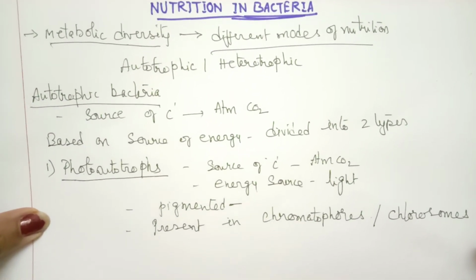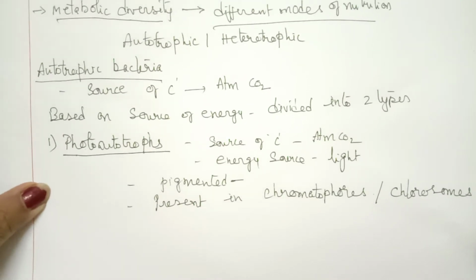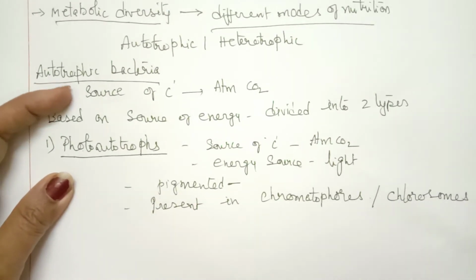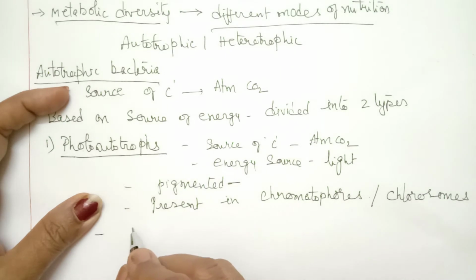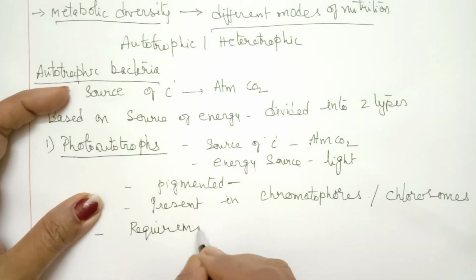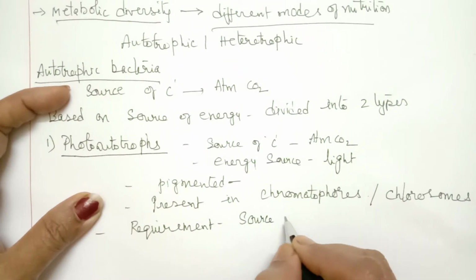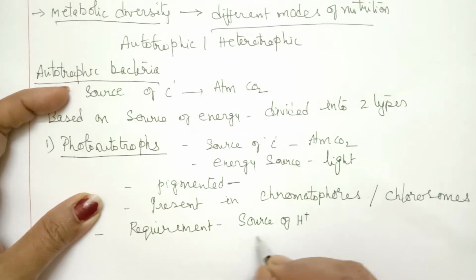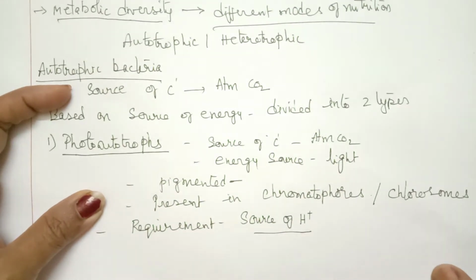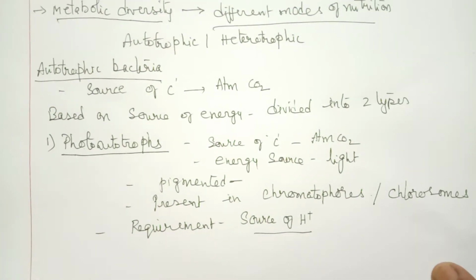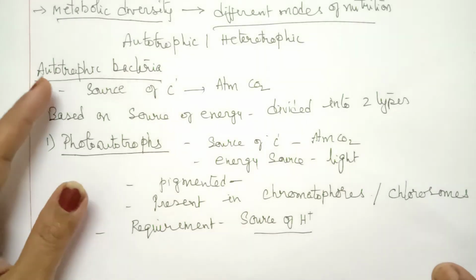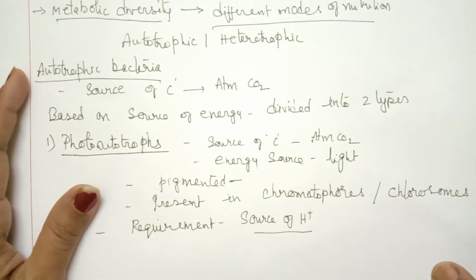Now, for synthesis of glucose, there is another requirement: a source of hydrogen or proton. This is for reduction of carbon dioxide. Carbon dioxide is reduced to form glucose, so there should be a hydrogen source. Most commonly, the hydrogen source in all higher plants is water.